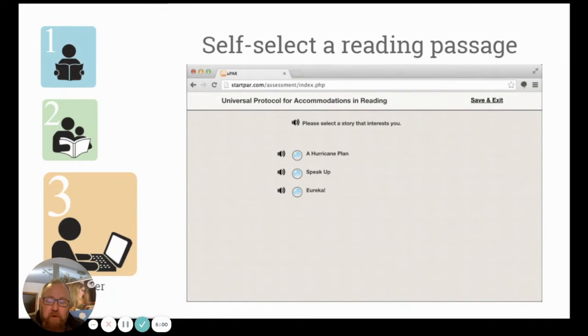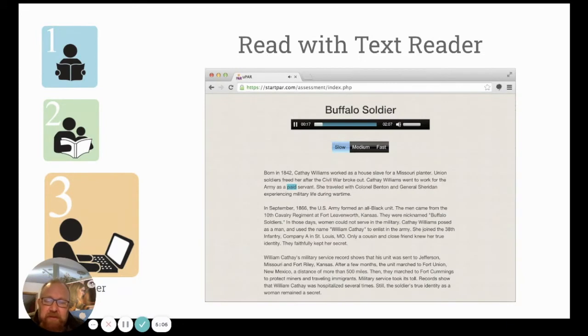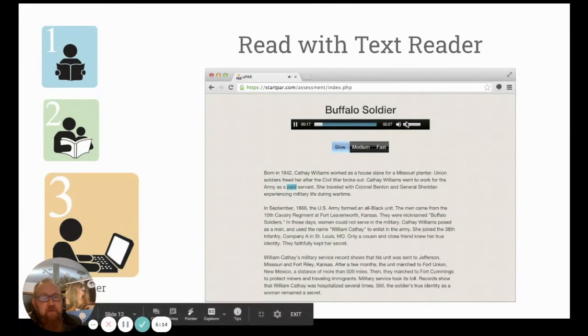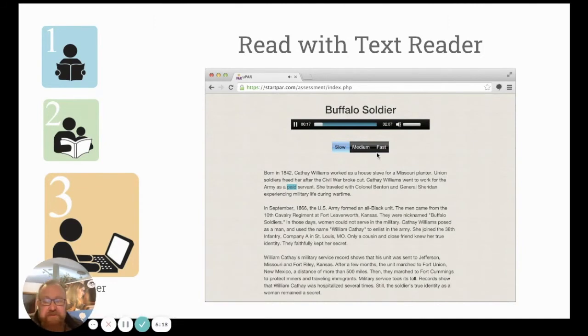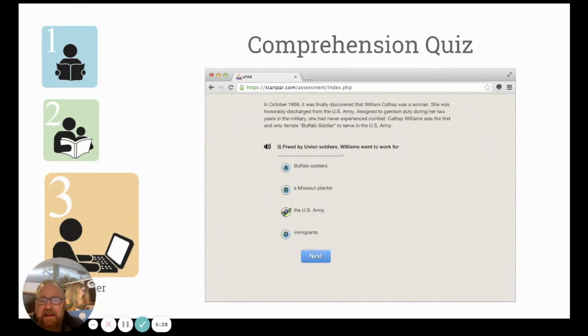Students will then pick one more passage, again at grade level, only this time we're going to read it to them using computer text or a text reader. Text readers give us the ability to highlight word by word and adjust the rate, all things that technology allows us to do that we cannot necessarily do with a human reader. Students can go back, reread, jump ahead, and control the reading speed, entirely up to them.